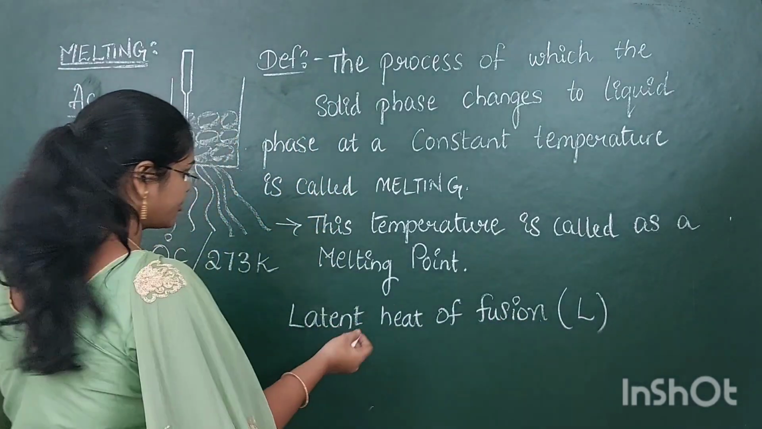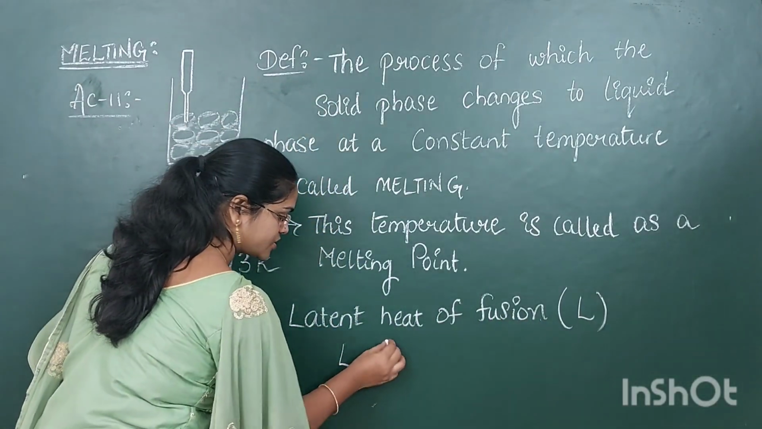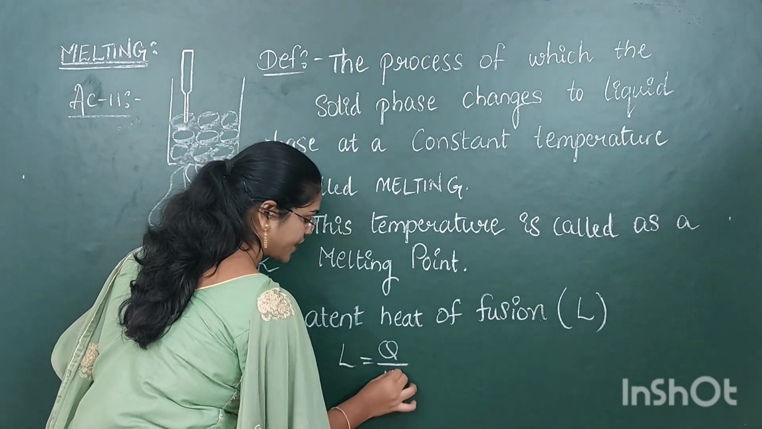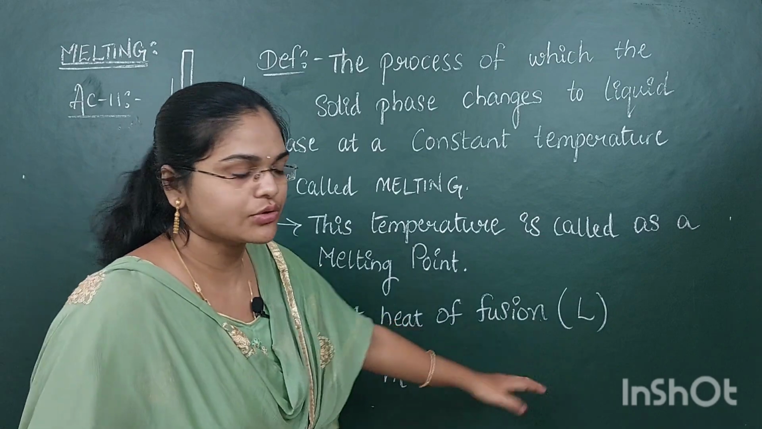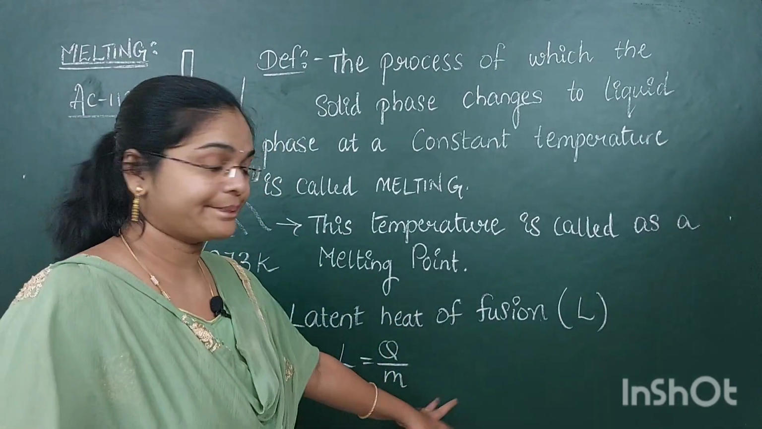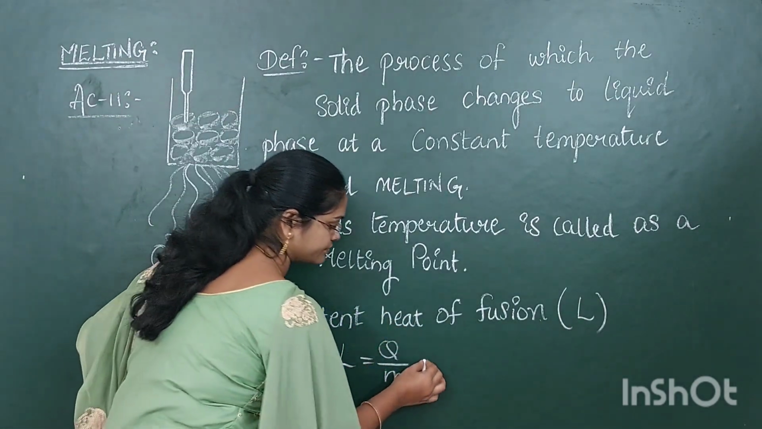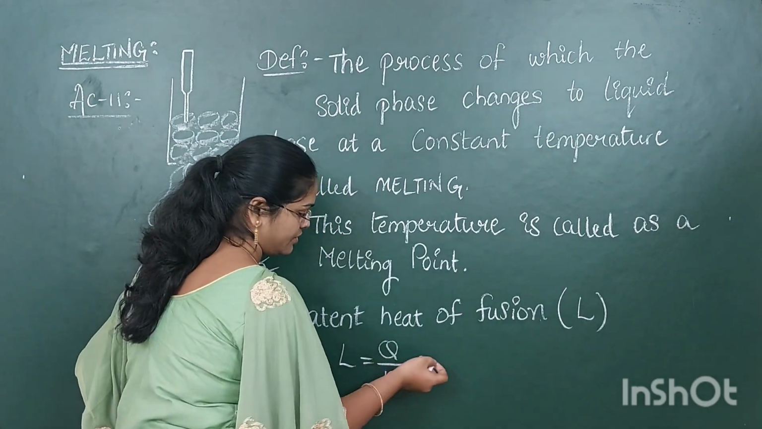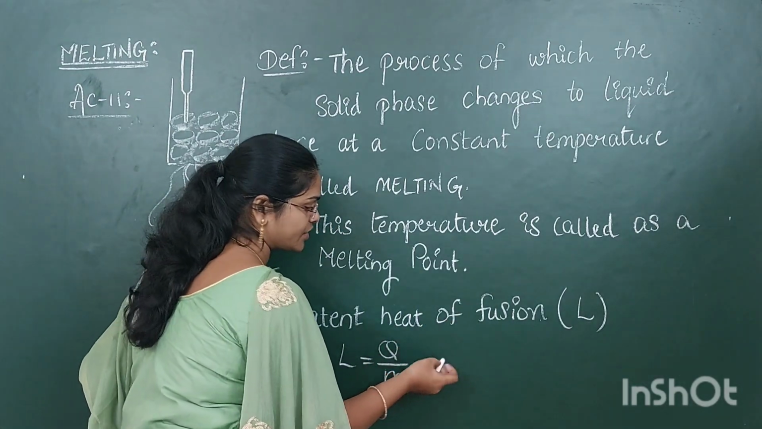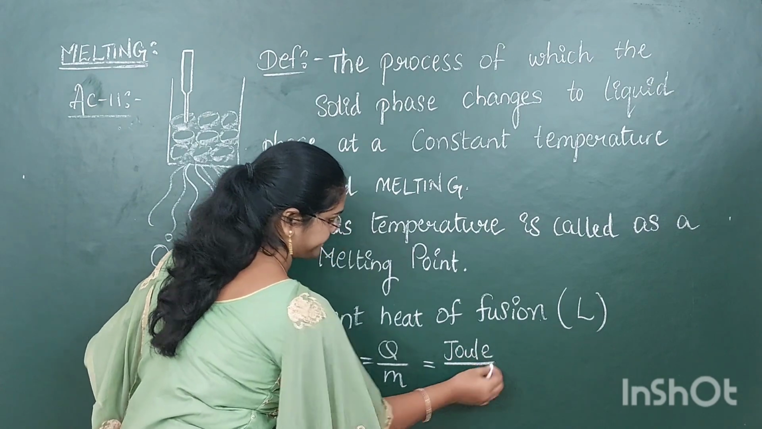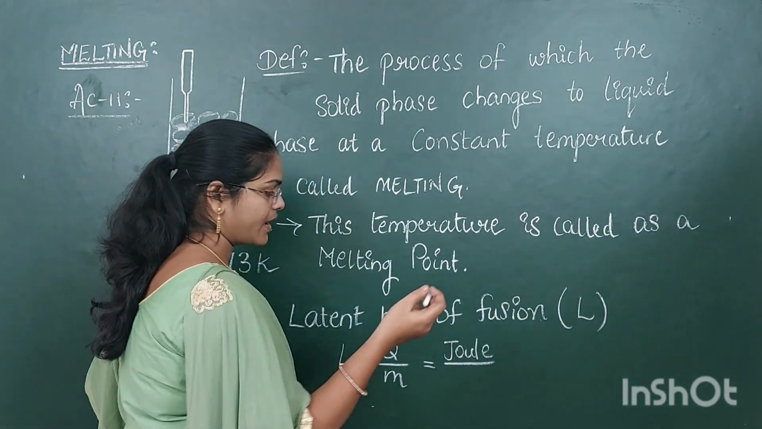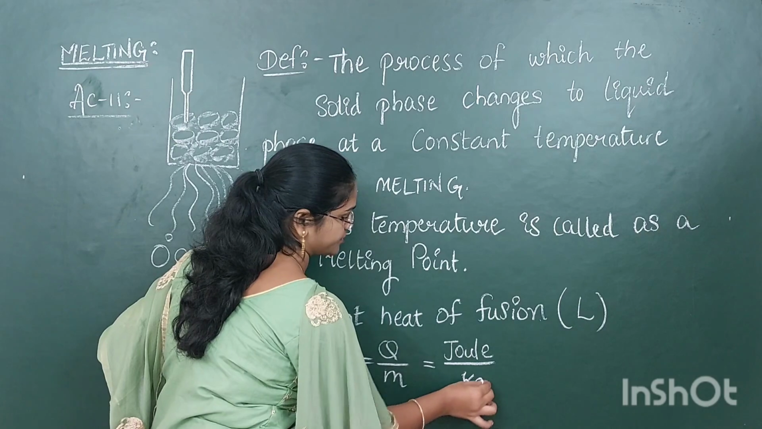So for latent heat of fusion also, heat is required, and it also has mass. So the formula of the latent heat of fusion is also L equal to Q by M. Already we know the units. The SI unit of Q, heat, is joule, divided by M, mass, whose SI unit is kg.